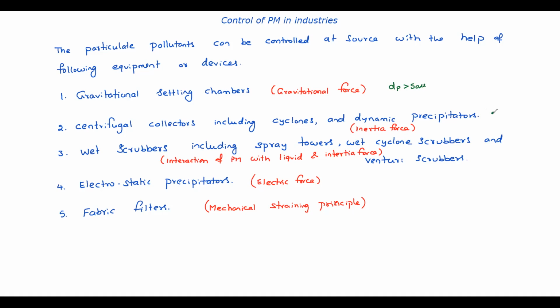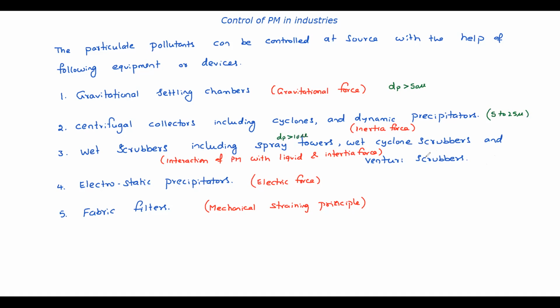Here 5 to 25 microns particles can be removed by using centrifugal collectors. Coming to wet scrubbers, by using spray towers the particle size may be more than 10 microns.